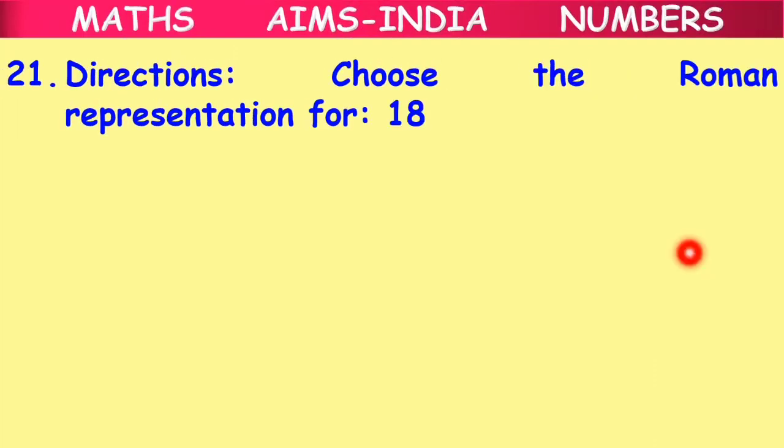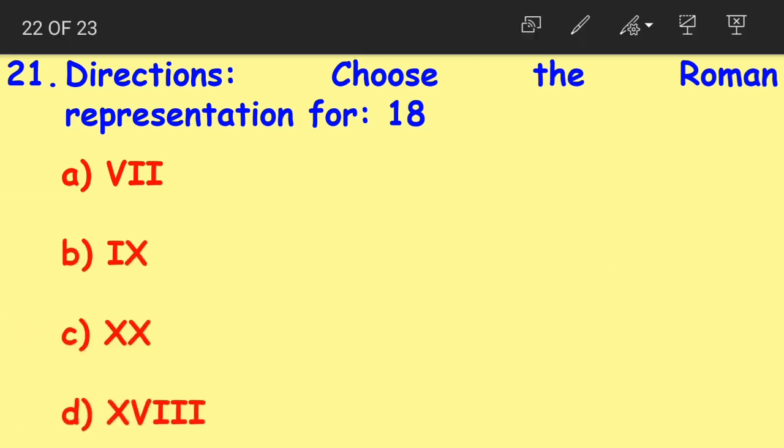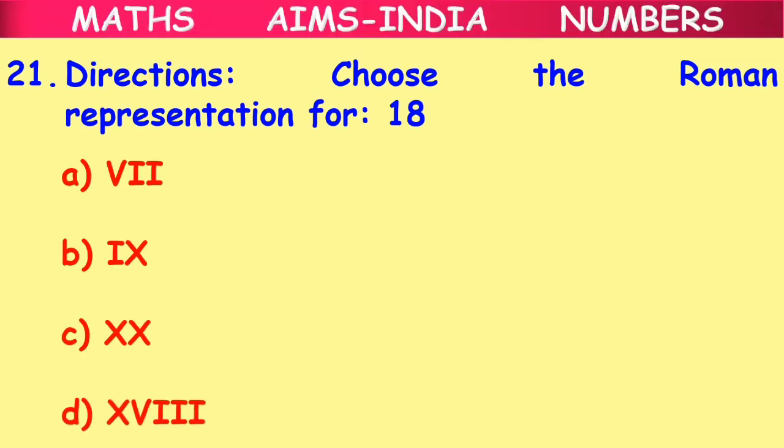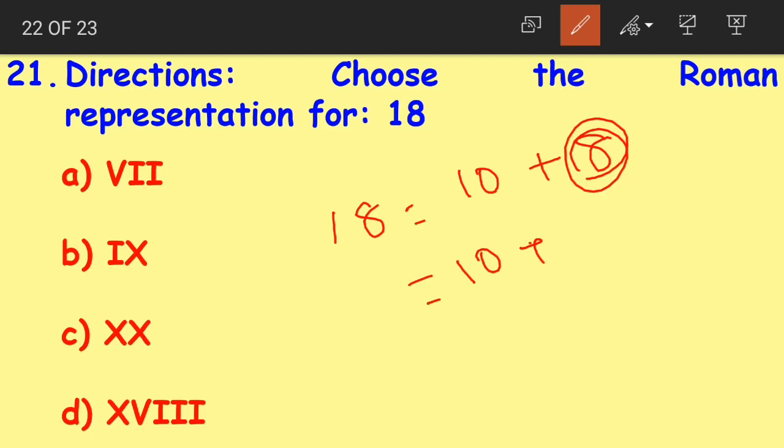Moving on to question number 21. Choose the Roman representation for 18. Option A, VII. Option B, IX. Option C, XX. Option D, XVIII. Now when I say 18, how can we split up 18? We can split up 18 as 10 plus 8. And again, we do not have any Roman symbol for 8, like we have the symbol for 10, but we do not have an exact symbol for 8. So we need to split up 8 as 5 plus 1 plus 1.